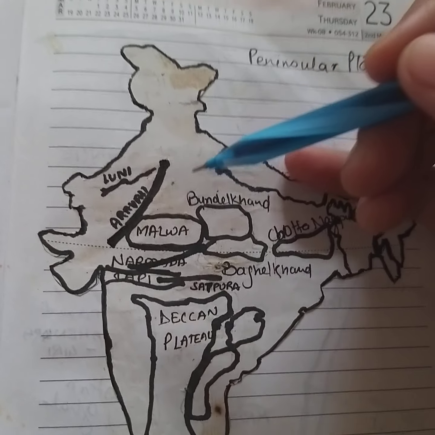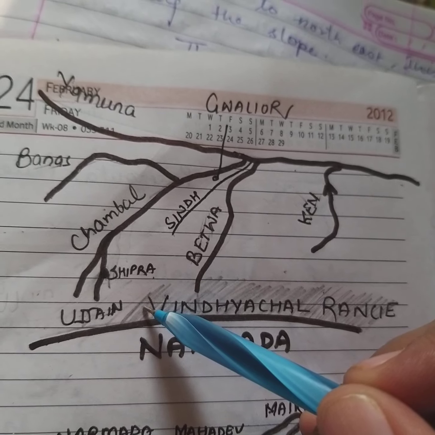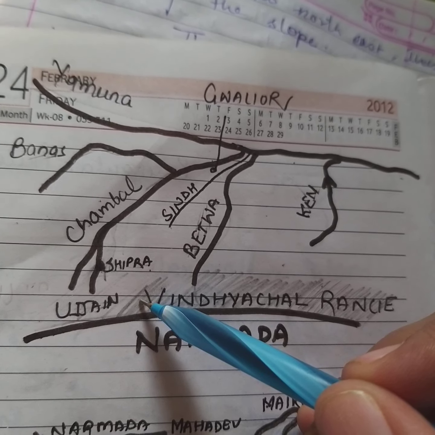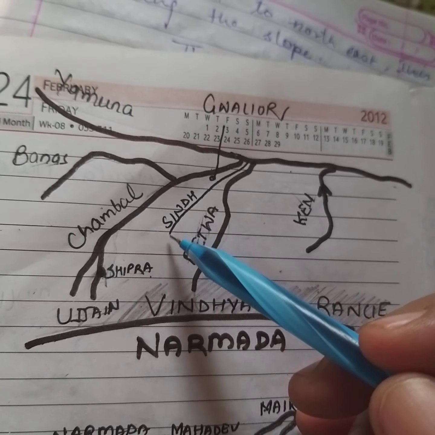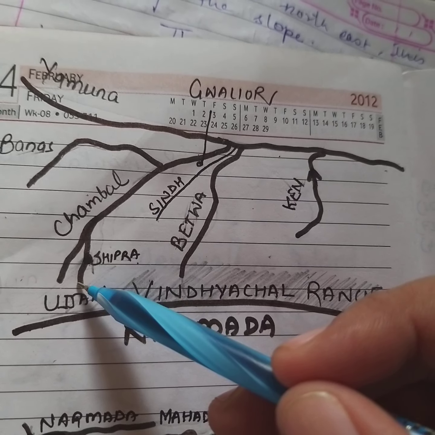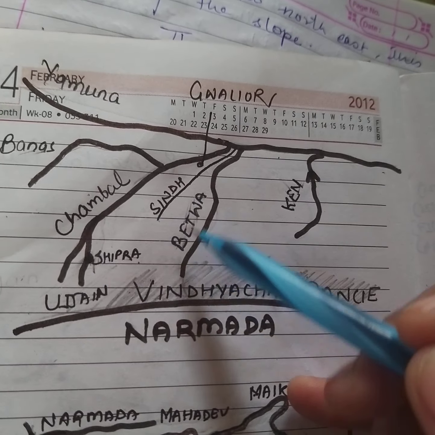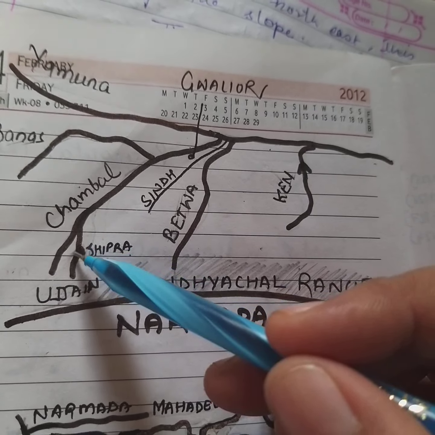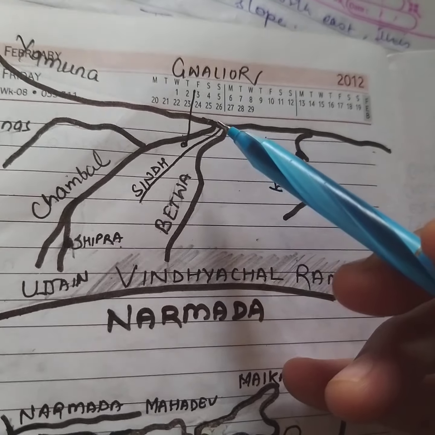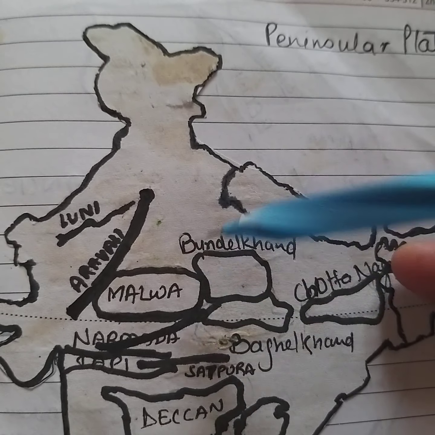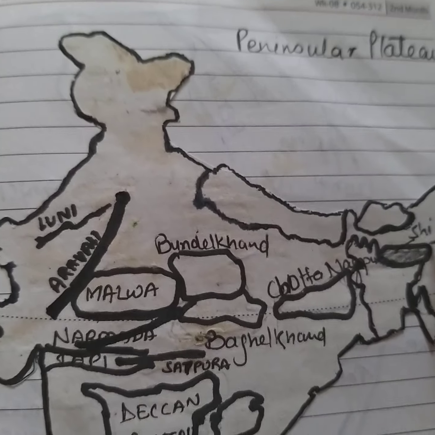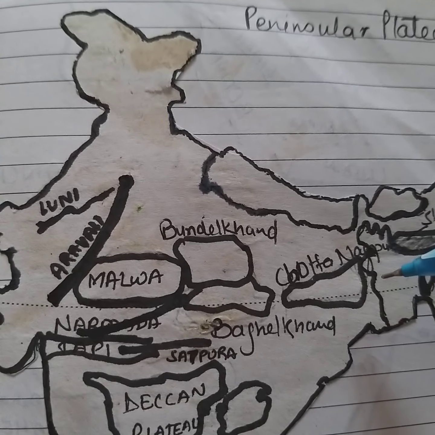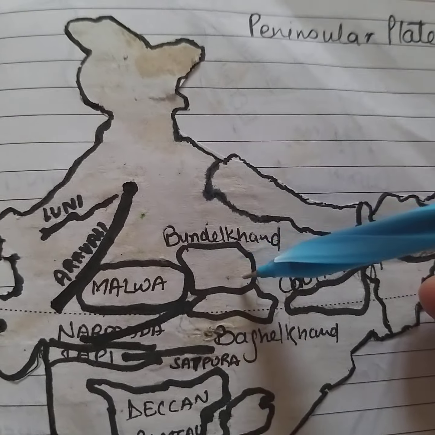This indicates the slope. So here you can see the rivers which are draining these regions are the Chambal, Sind, Betwa and Ken, and the direction is from the southwest to northeast. It means the direction of the slope is from southwest to northeast. The Central Highlands are wider in the west but narrow in the east. The eastward extensions of these plateaus are locally known as the Bundelkhand, Baghelkhand and Chota Nagpur plateau. That further extension is drained into the Damodar Valley.